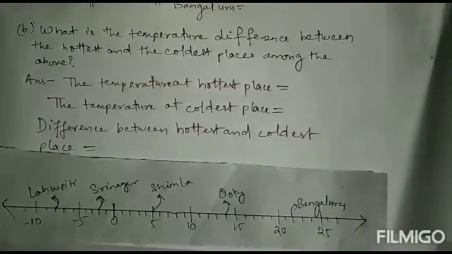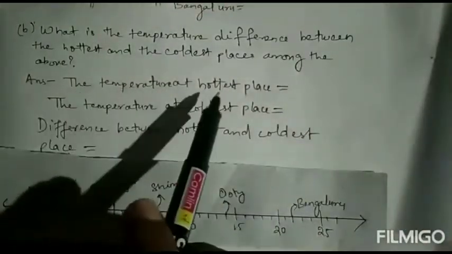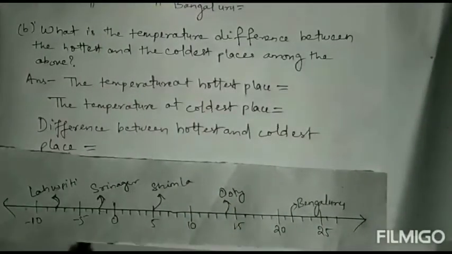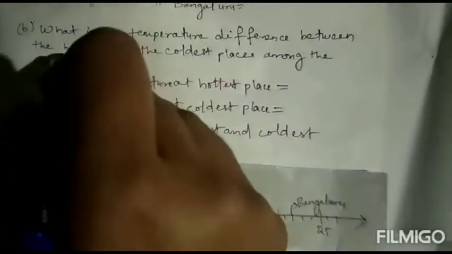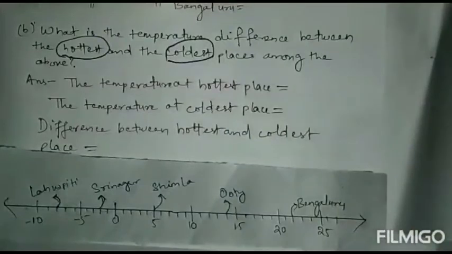Question B is: what is the temperature difference between the hottest and the coldest places among the above? So you have to find out the hottest and coldest places. The hottest place is where the temperature is more, and the coldest place is where the temperature is less. So you will find the number which is less.